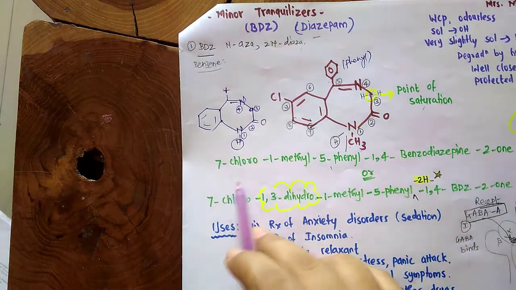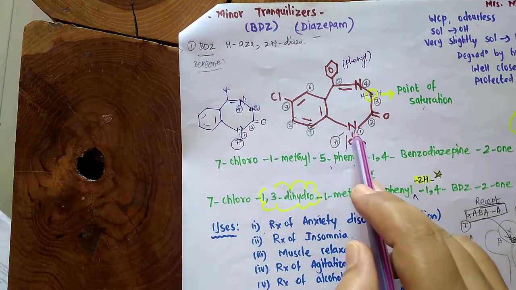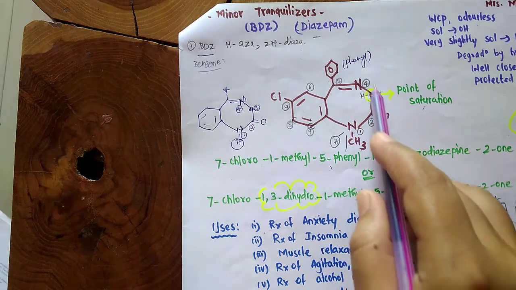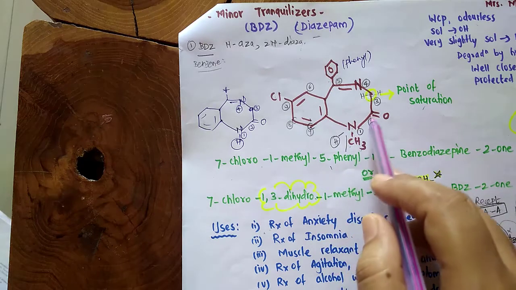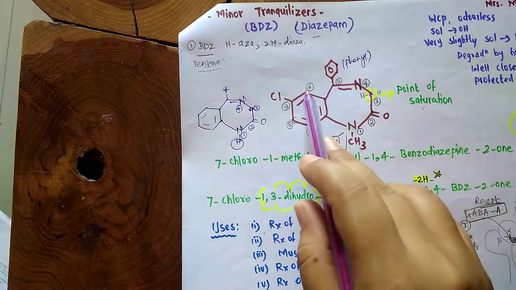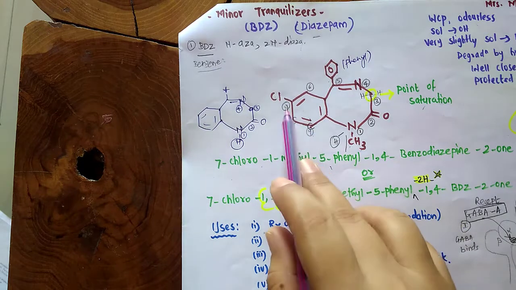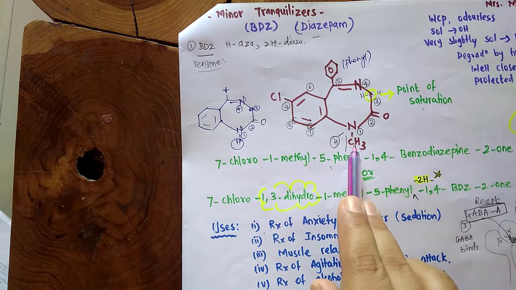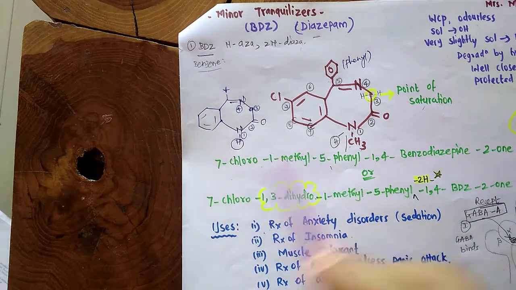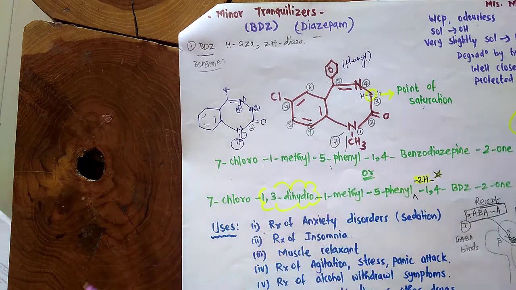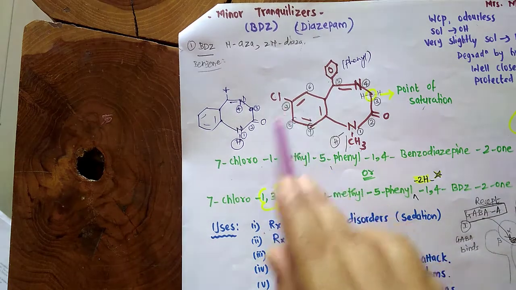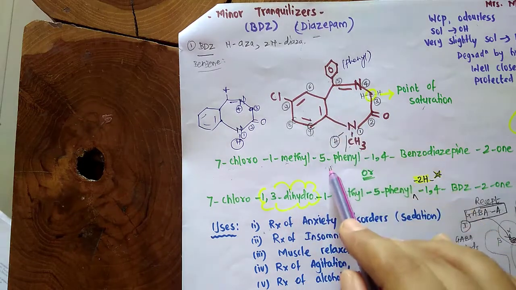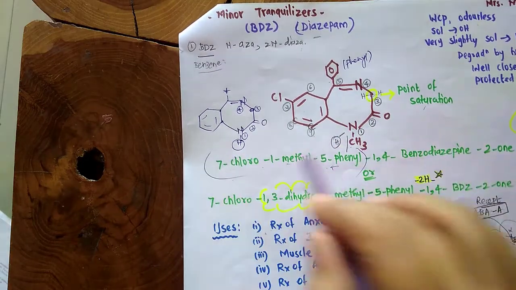At seventh position chlorine is there, so the name is 7-chloro. Numbering is 1, 2, 3, 4; the nitrogen should get the least possible number, and numbering is in the anti-clockwise direction: 1, 2, 3, 4, 5, 6, 7, 8, 9. So at 7th position chlorine, at 5th position phenyl, at 1st position methyl. According to alphabetical order, 7-chloro comes first, then 1-methyl, then the 5-phenyl. These are the substituents.